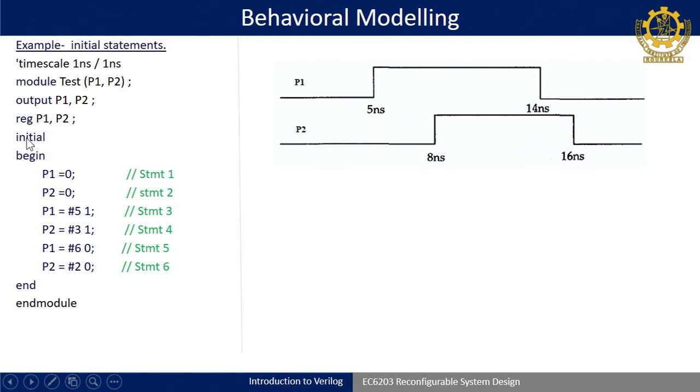When I write initial, it will execute only once. It will start from 0 time units and end at 16 time units, and the last value will not repeat itself. But if I put always here instead of initial, then after 16 it will go again. At 21, P1 will again get 1, then 21 plus 3, 24, then 30, 32, it will keep on rotating in a loop. Okay. That is the difference between initial and always.